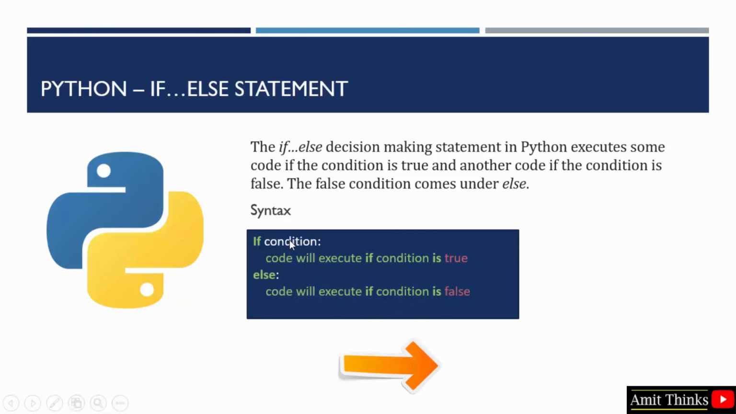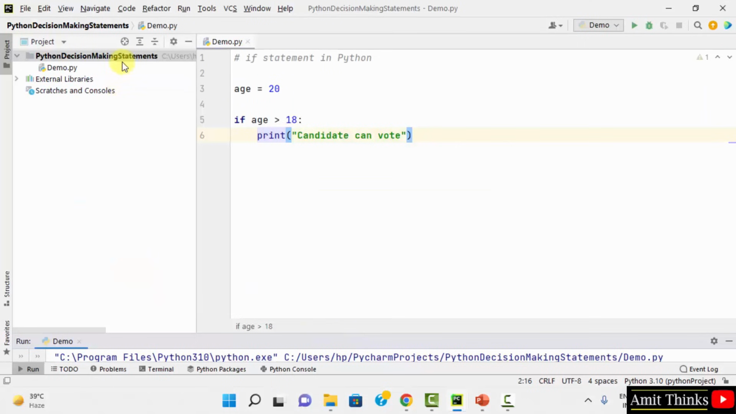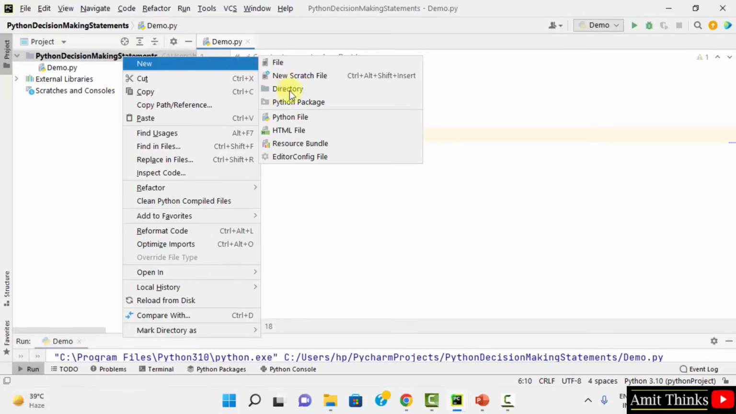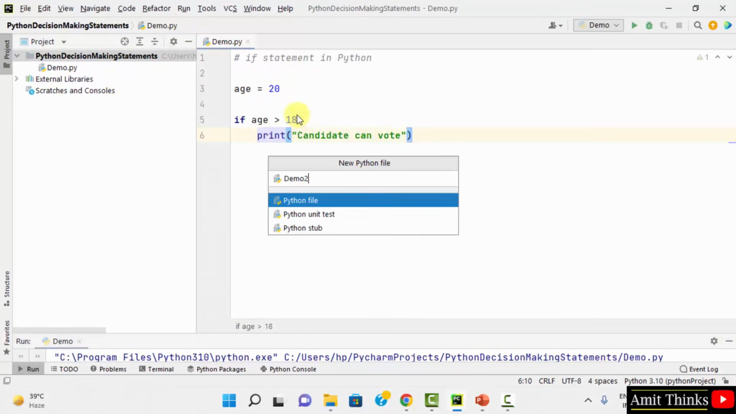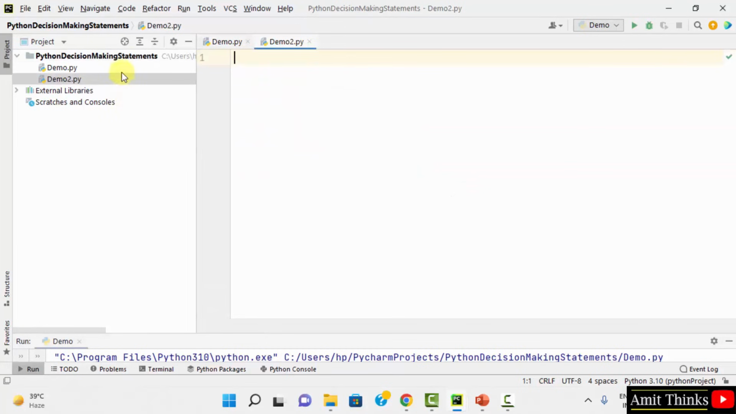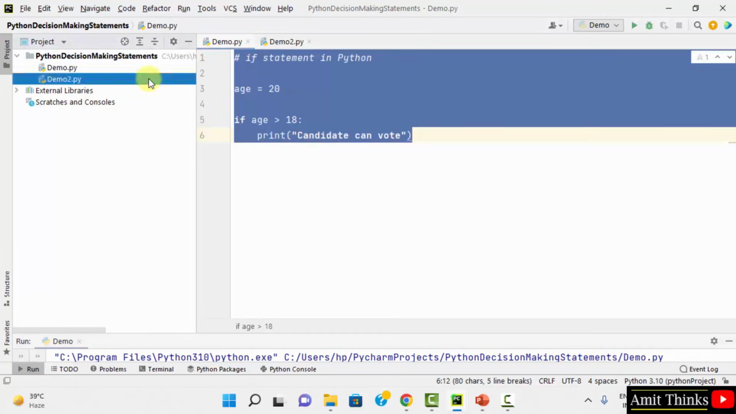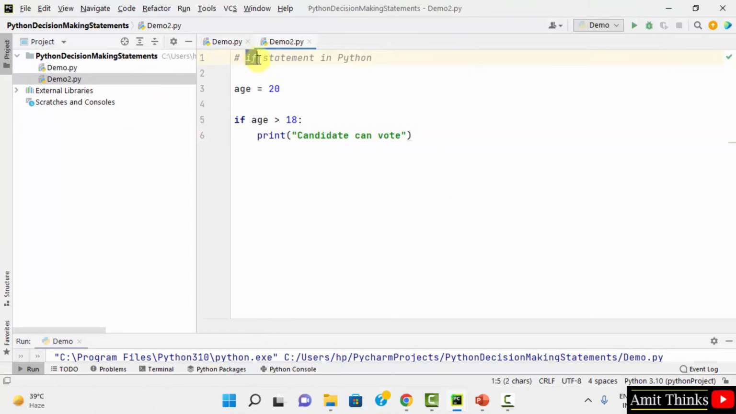Let's say if age is greater than 18, candidate can vote. If the age is less than 18, so it will go here under else and the following will get printed. That means the candidate cannot vote because the age is less than 18. Now moving further with if else, I'll create a new file. Okay, let us copy this code and I'll explain you in similar way. We have our